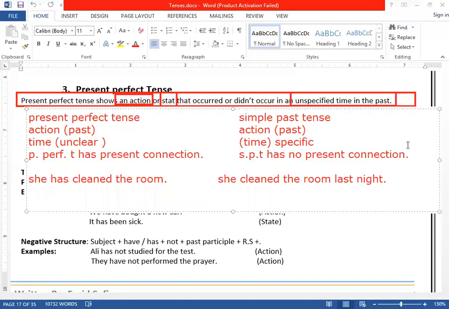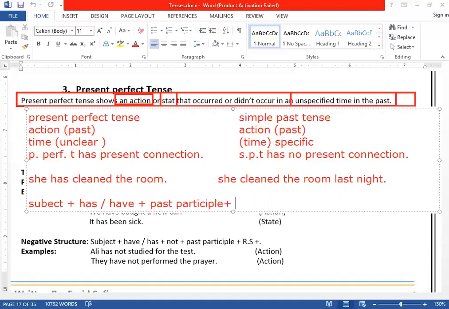In present perfect tense, we will use first of all the subject. After the subject, we add has or have. If the subject is singular, we use has. If the subject is plural, we use have. After that, we use the past participle form of the verb.